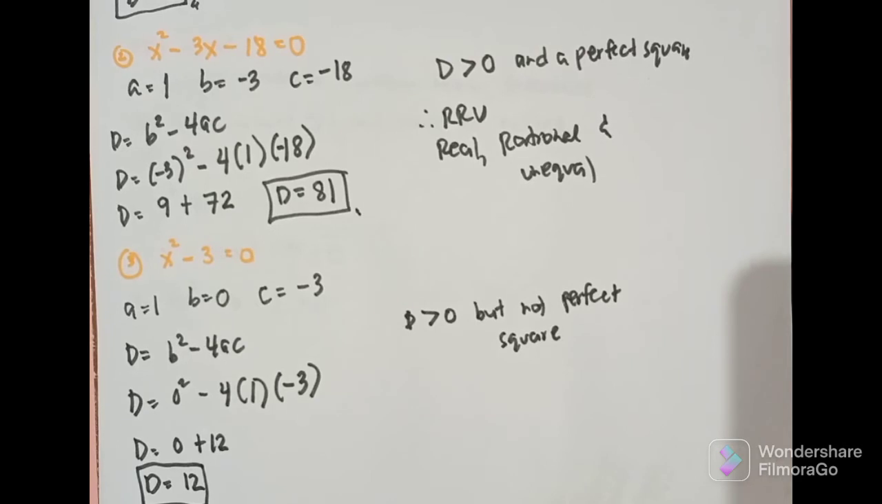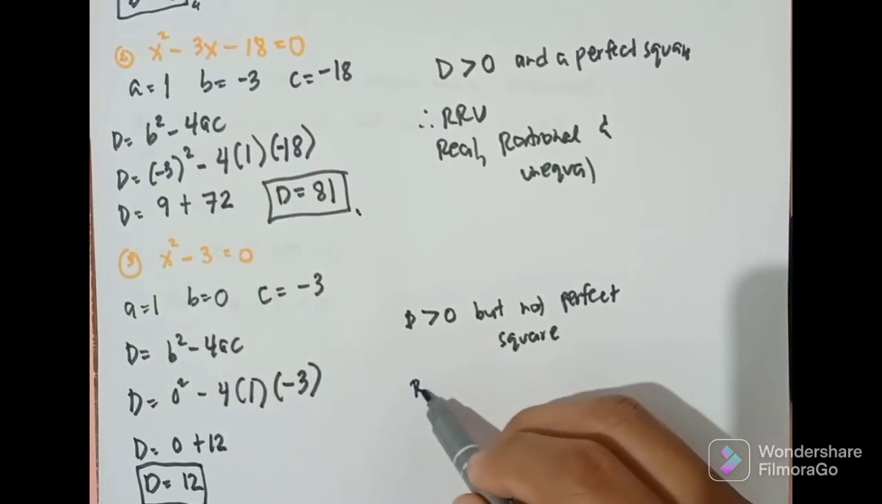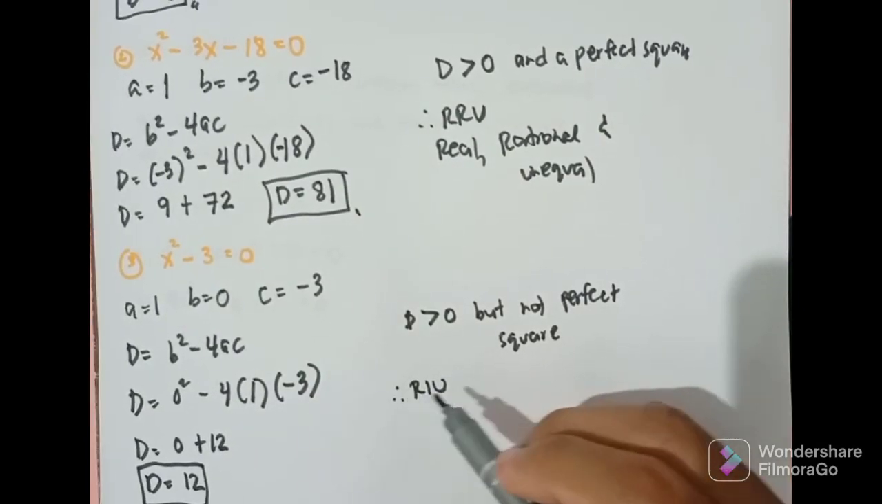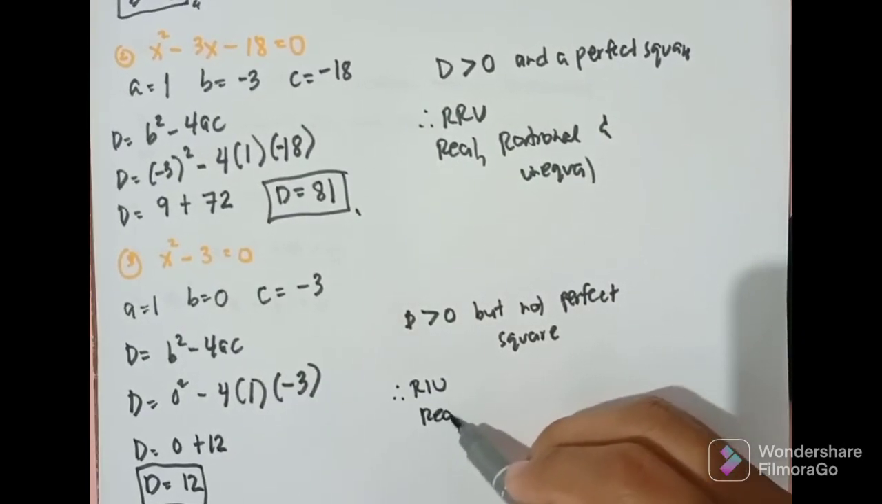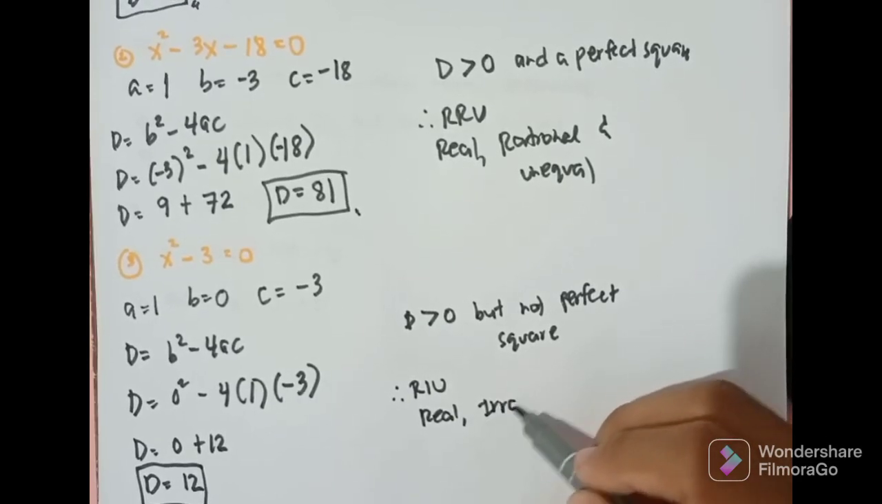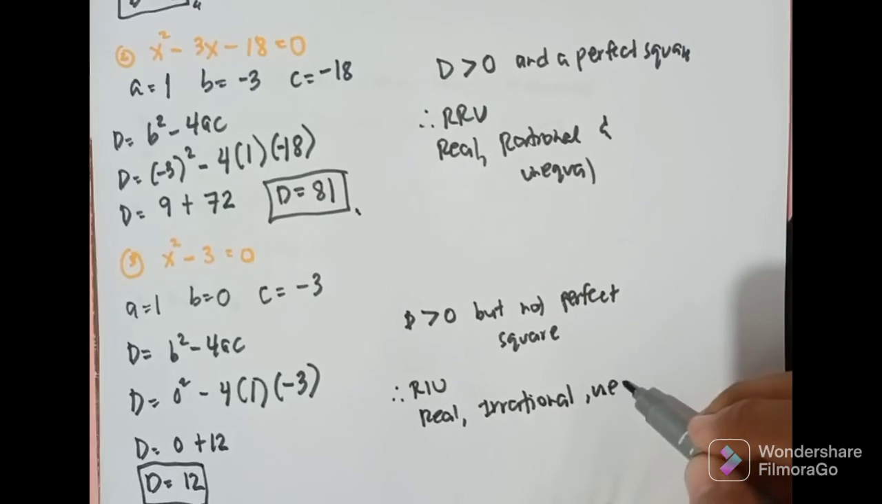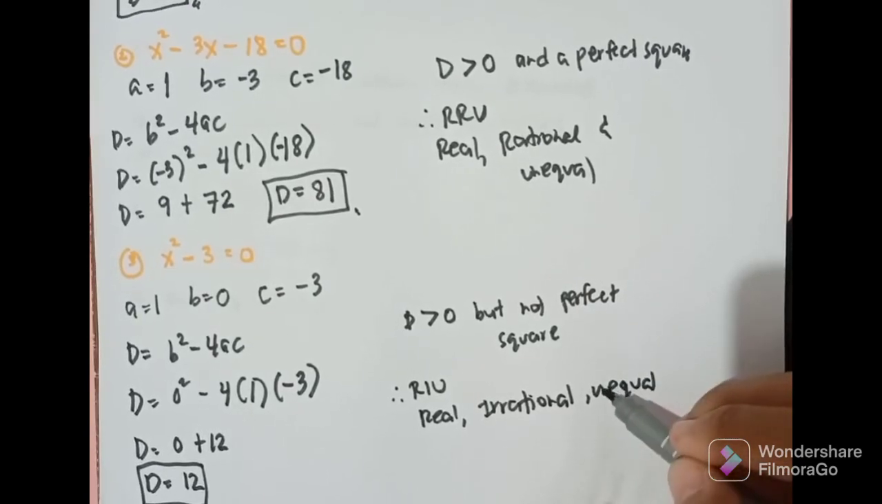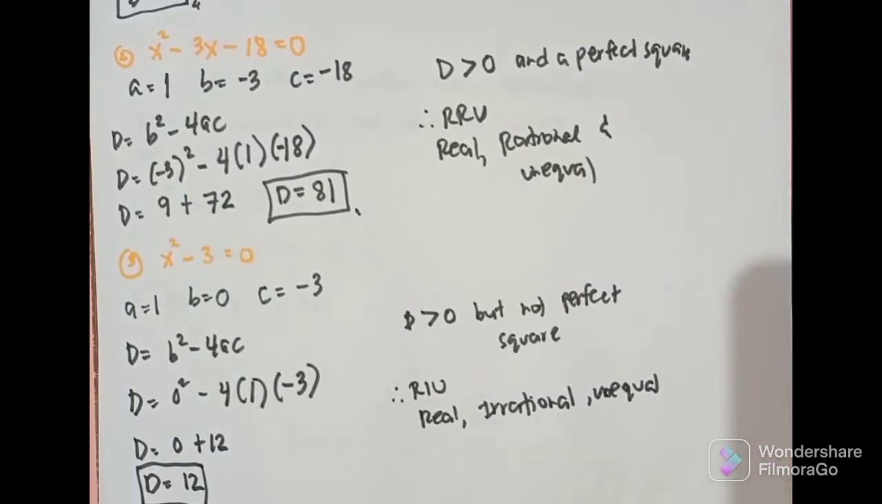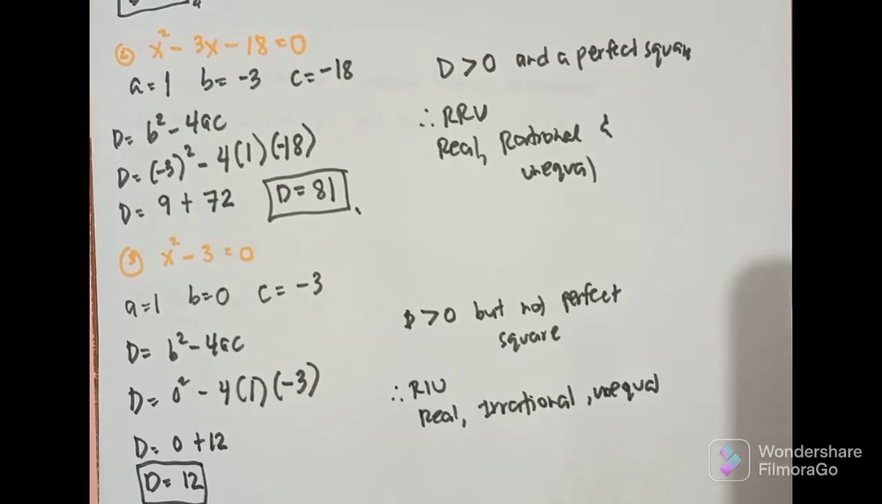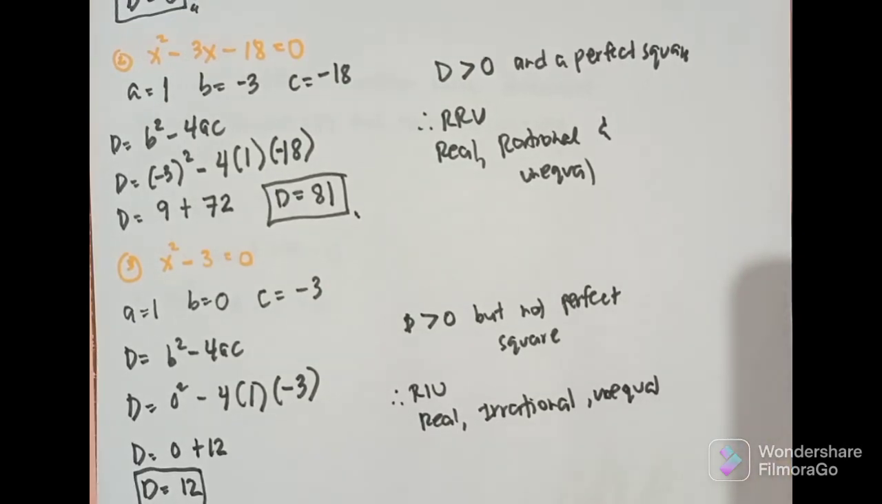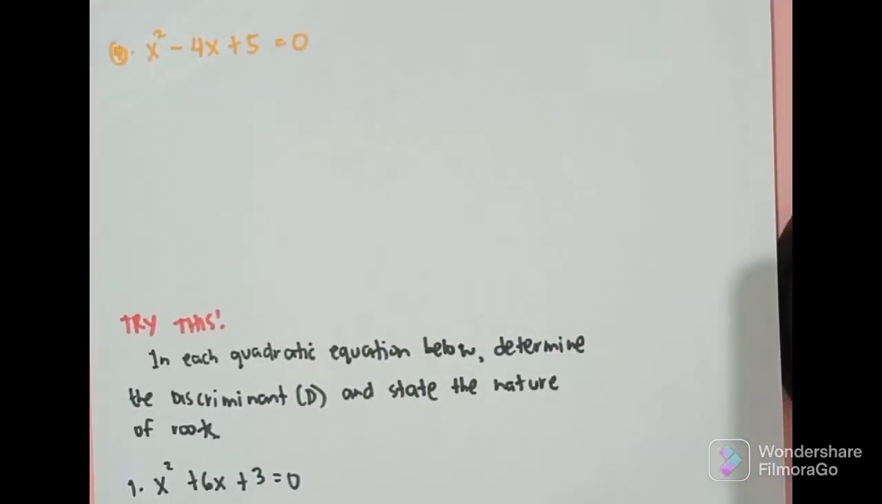So, kapag D is greater than 0, pero hindi siya perfect square, so what will be our nature of root? So, that is ReU. So, ang ibig sabihin ng ReU? Real, irrational, and unequal. Okay, so let us proceed to our last example.